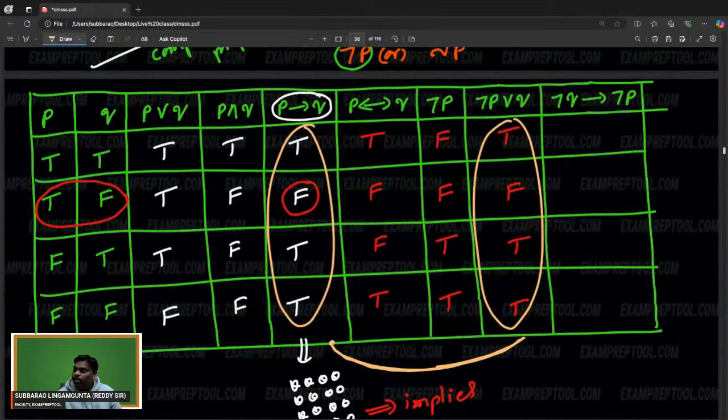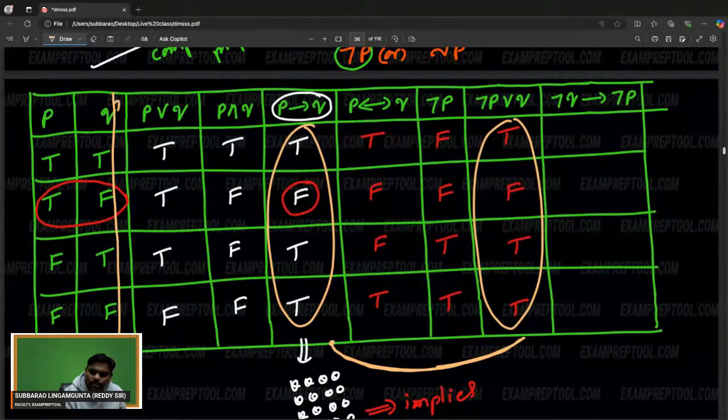And one more thing I want to say to you, please listen to this also. Negation Q, so I will write here. Negation Q also, because there is a need. Negation Q: true means false, false means true. Now see this one. Negation Q implies negation P. You know implies.